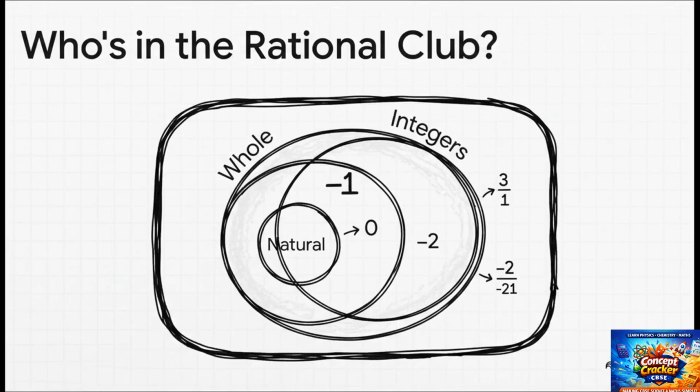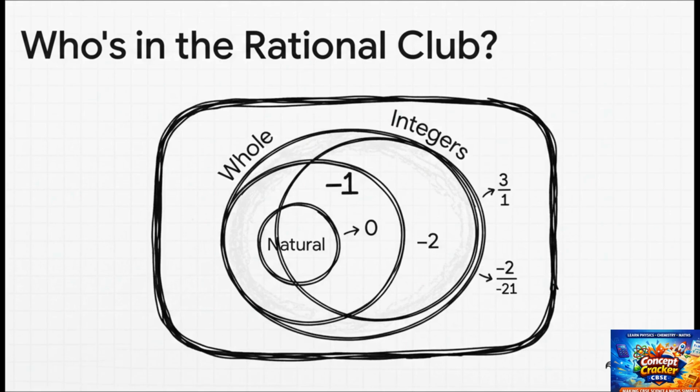And what's so cool about this is that once you know the rule, you realize whole families of numbers get an instant invitation to the club. All those natural counting numbers like 1, 2, 3, they're in. Just pop them over a 1. All the integers, you know, the positives and the negatives, they're in too, because every single one can be written as a fraction.